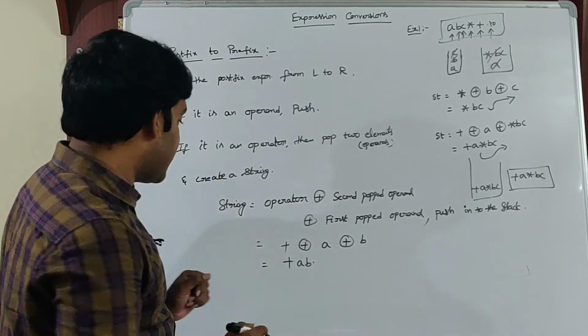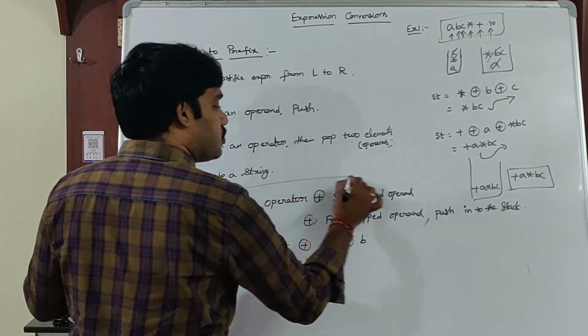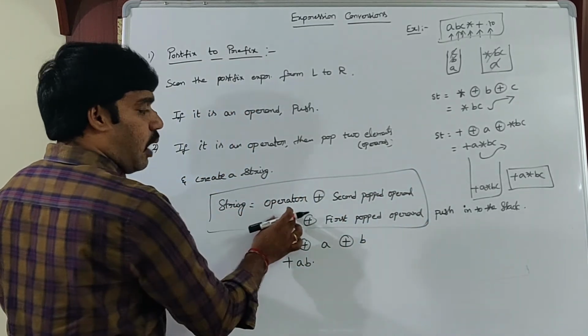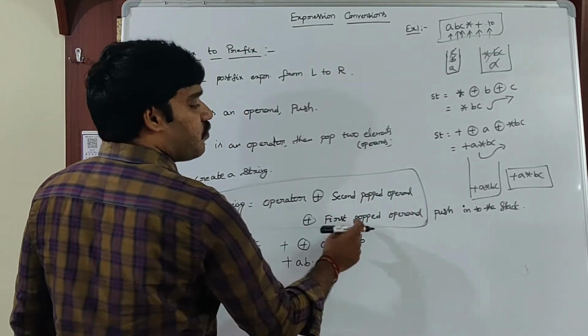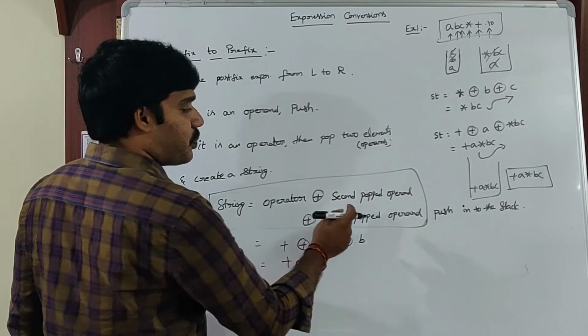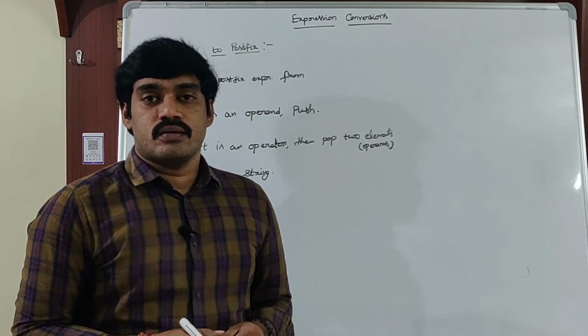Here the important thing is how to create a string. Operator, concatenation, second popped operand, concatenation, first popped operand.